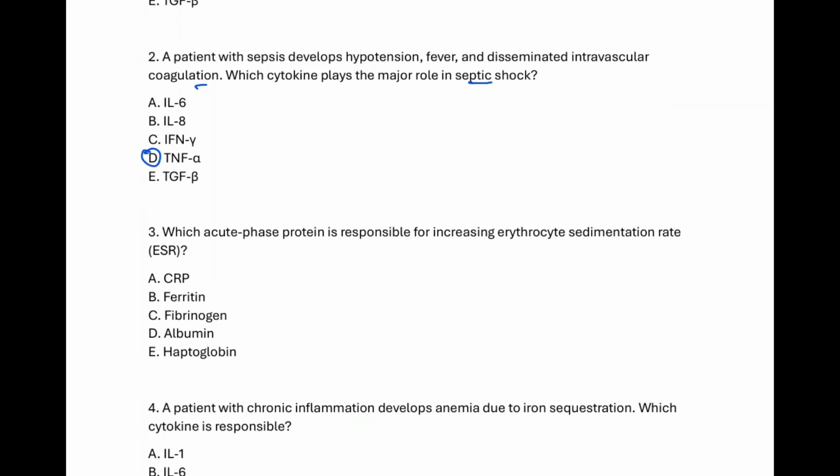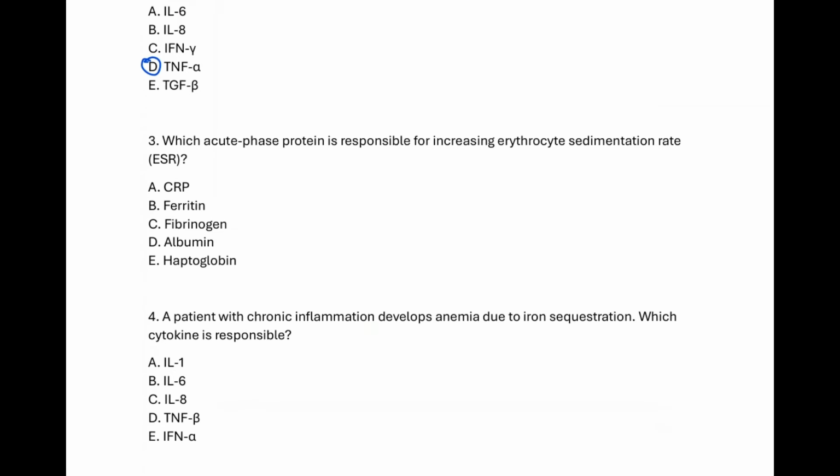Mediates septic shock. Which acute phase protein is responsible for increasing erythrocyte sedimentation rate? What do you guys think? We just talked about it. Fibrinogen. Remember, I said that fibrinogen is what coats the red blood cells, removing their negative charge, and that allows them to aggregate together, thereby increasing their density. And when you place them inside the test tube, what happens? They fall faster in the test tube.